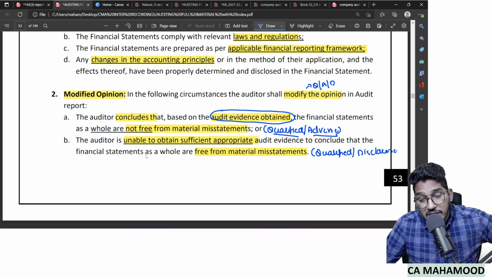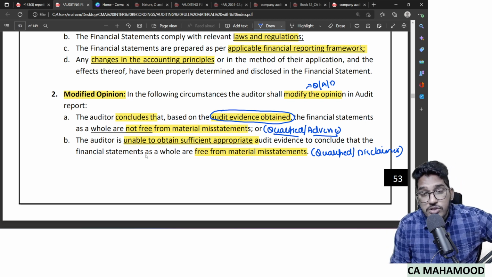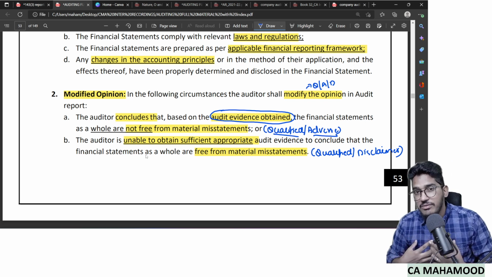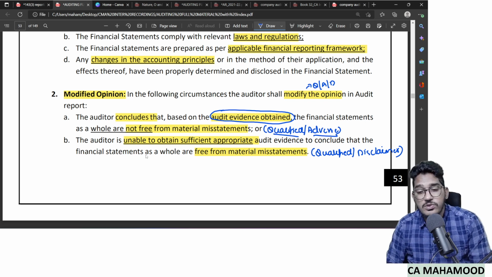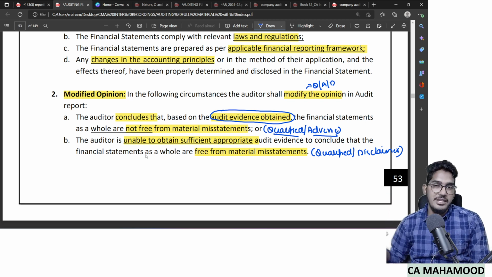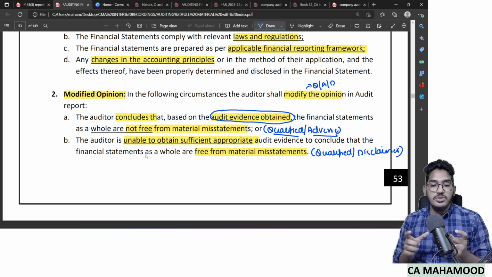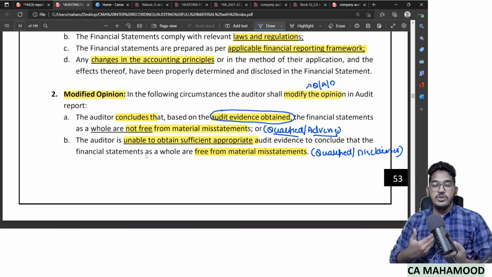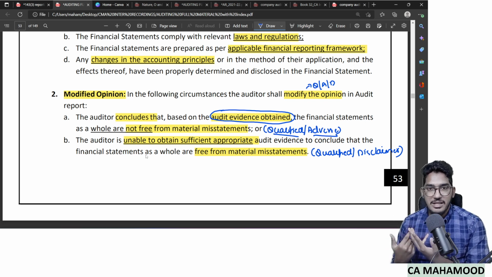Why? Because when we don't have audit evidence and when we conclude that the possible effect of the misstatement is only material but not pervasive, we will give qualified. On the other hand, when we don't have audit evidence and when we conclude that the possible effect is material and also pervasive, then we will give disclaimer. So this is how modified opinion has been defined. And if you observe carefully, the definition of modified opinion includes qualified also, adverse also, disclaimer also.